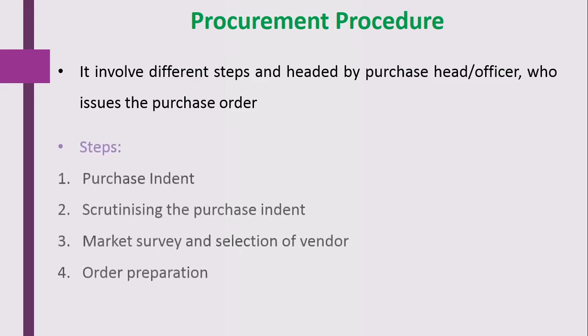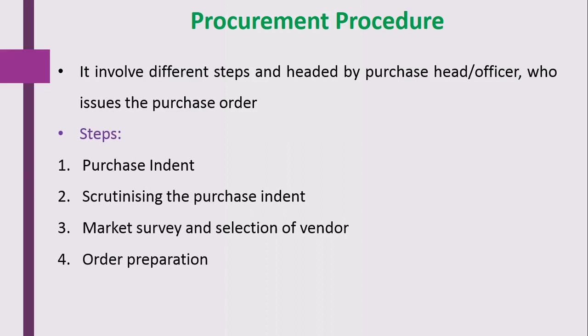So here we will see the different steps which are involved at the time of purchasing any material. The first step is purchase indent. It is nothing but the purchase requisition, which is sent by the different departments present in the hospital to the purchase department. The second step is scrutinizing of the purchase indent. Here the hospital purchase department checks whether the item is specified rightly or correctly in that indent or not.